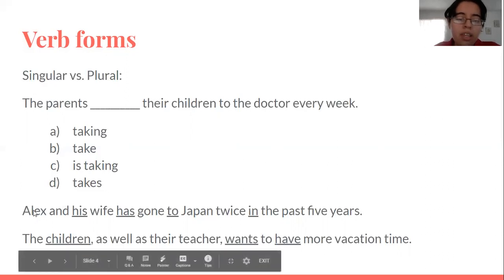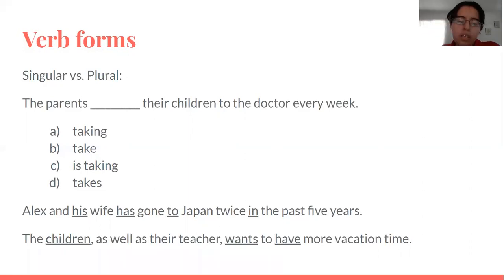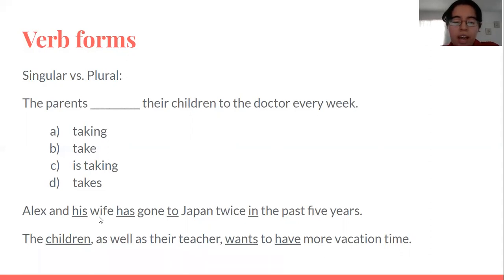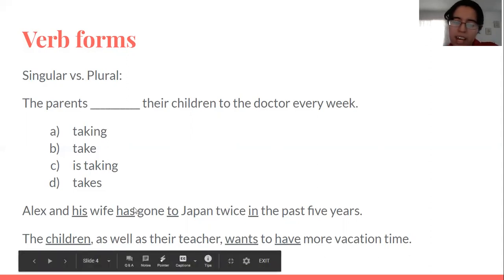Then we have, Alex and his wife has gone to Japan twice in the past 5 years. So what part of that sentence is incorrect? It says Alex and his wife, so that would be they. They has gone? They have gone. It would be they have gone to Japan twice in the past 5 years, because they goes with have.